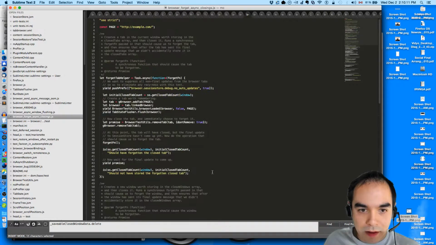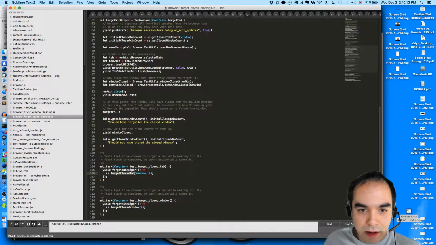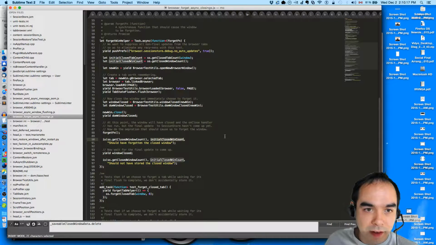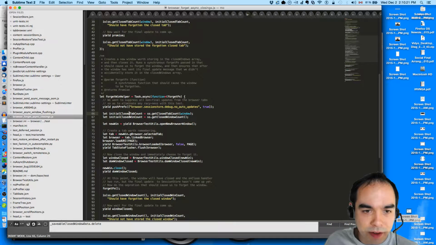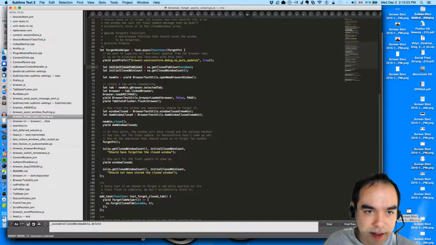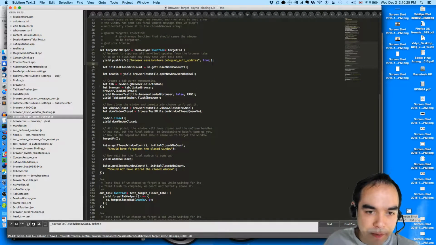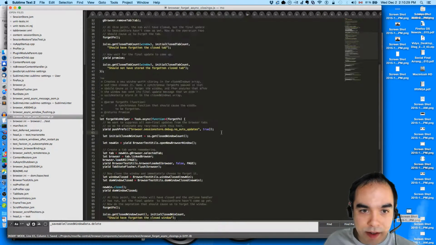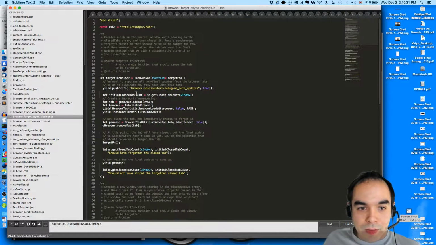Okay. My tests are a little brittle. Also, I shouldn't hold on to the initial tab count in this test. That's not necessary. The reason my tests are a little brittle is because they get an initial count, and then if other tabs have closed in the background, it breaks.